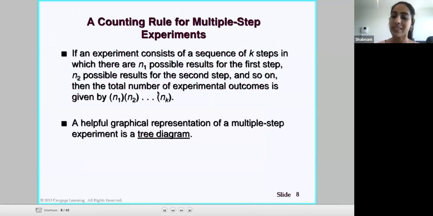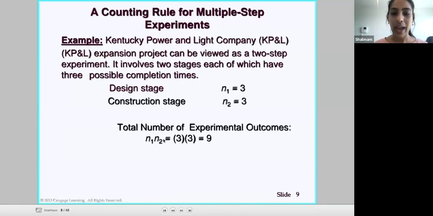So if an experiment consists of a sequence of k steps in which there are n1 possible results for the first step, n2 possible results for the second step, and so on, then the number of experimental outcomes is given by n1 times n2 times up to nk. So that's each time you're iterating. It could be 10 steps, and then there could be n1 possible results for the first step, and then you can keep on going and iterating as well. Now, that is a bit confusing, and I think we're not at the stage where we have to understand this fully. But let's have a look at an example here.